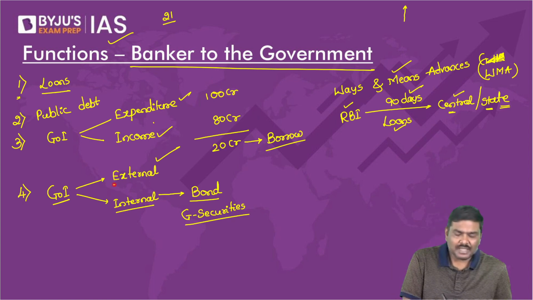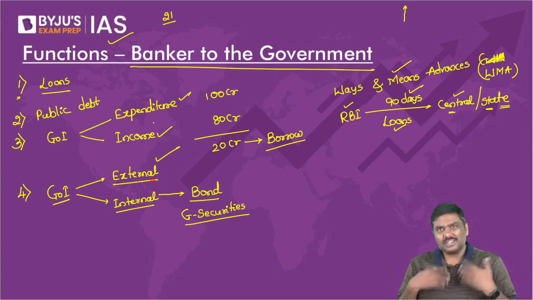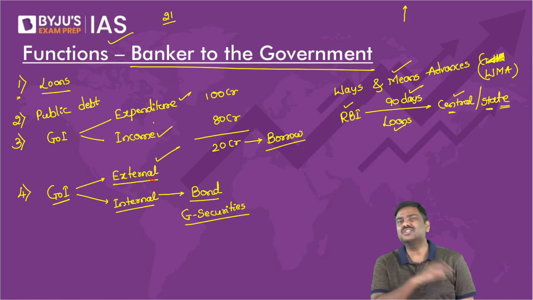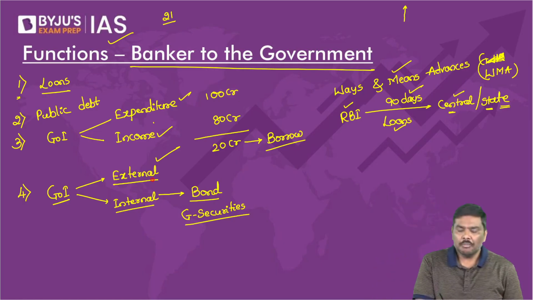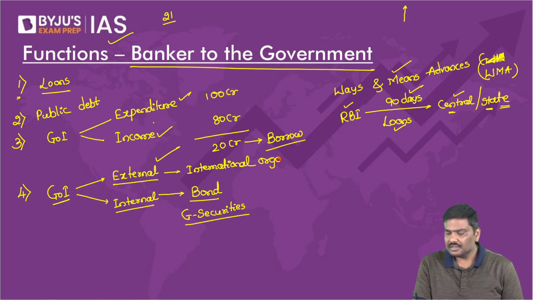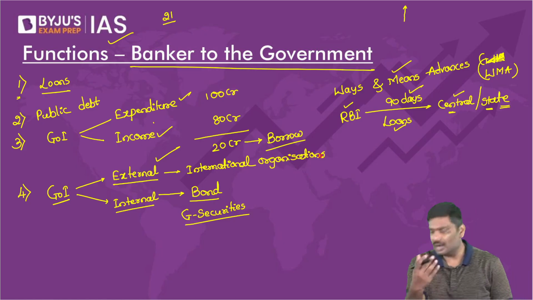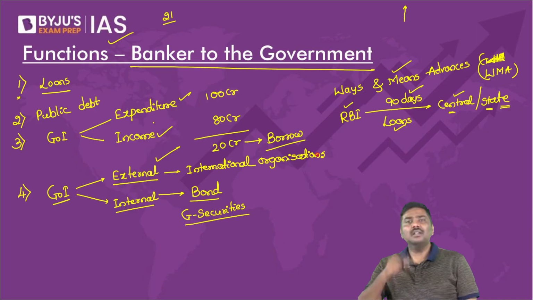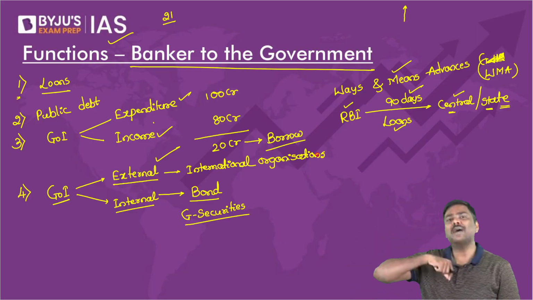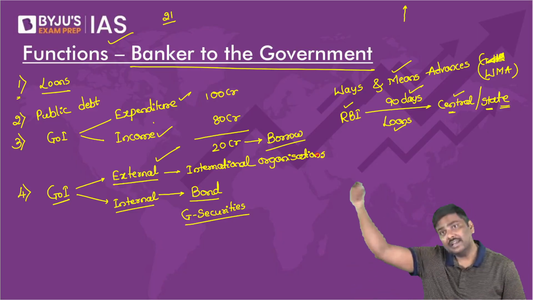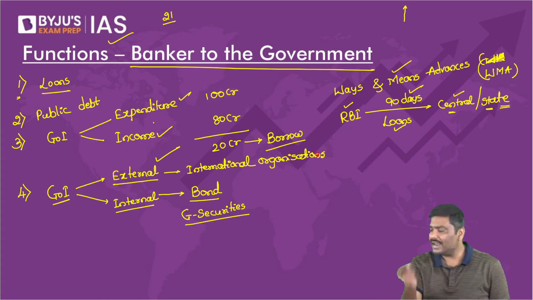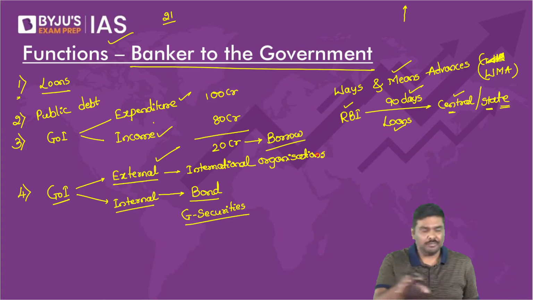So can I simply say external borrowing? External borrowing in case of India is generally in the form of borrowing through international organizations. So what kind of international organizations? For example, World Bank, the BRICS Bank, and let's say IMF. From international organizations, we borrow.